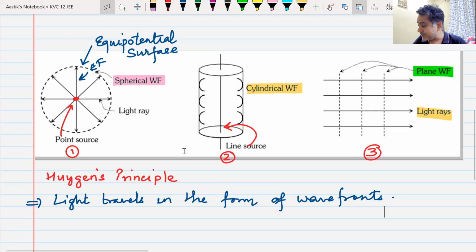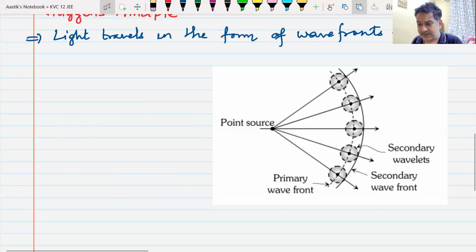Then what is going to happen is this. Let me show it to you. Okay. So here is this. This is just for your academic purpose. No one is going to ask you this Huygens principle. This is a wavefront that the light source has created.